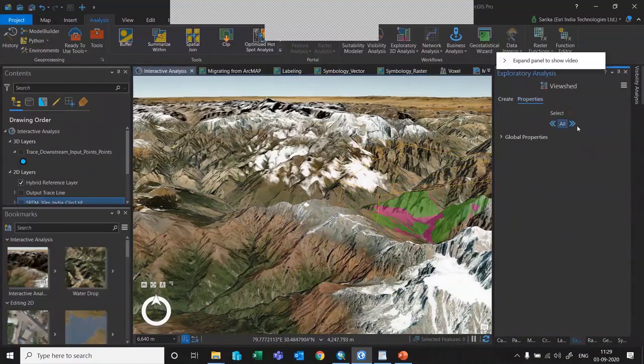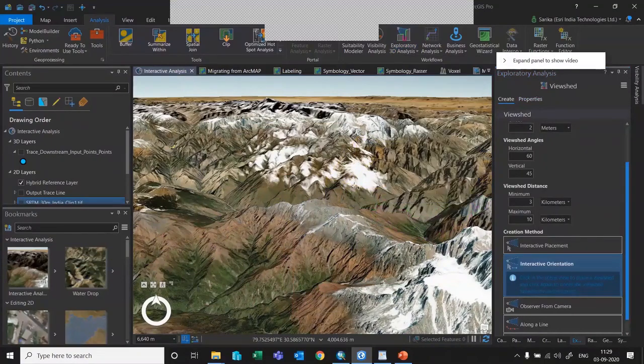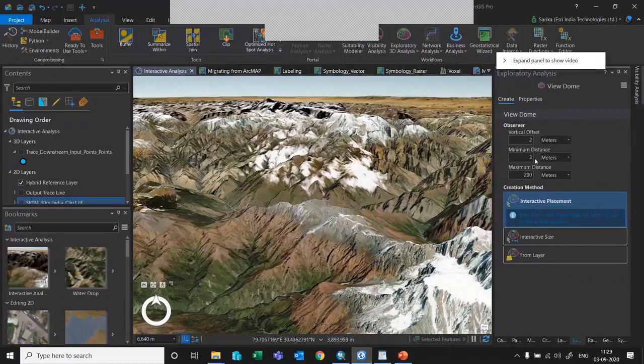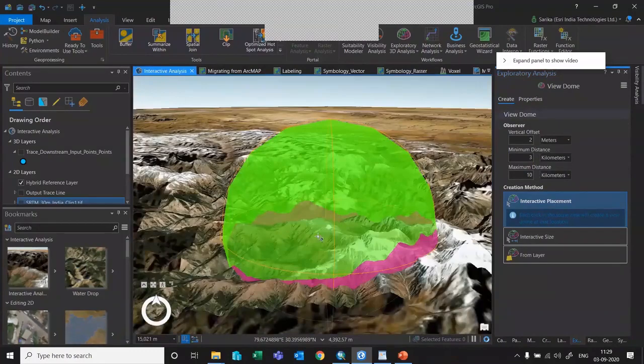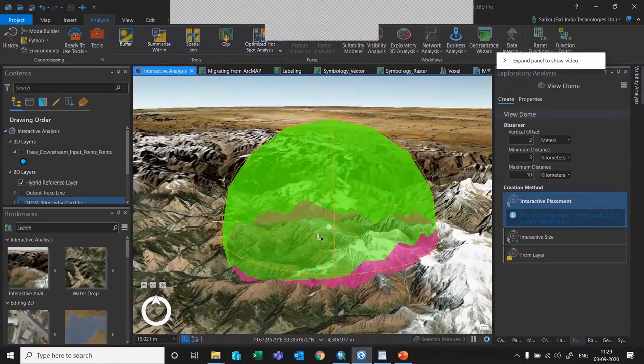I'll show you some more tools as well. We have seen a viewshed analysis. Then we have dome analysis as well. Dome analysis will give you the overall distance in a dome structure. It will basically tell you how much area you can cover. I have chosen 10 kilometers, and you can see that from that particular location, all the green colored areas are visible, and all the pink colored ones are not visible from that location.